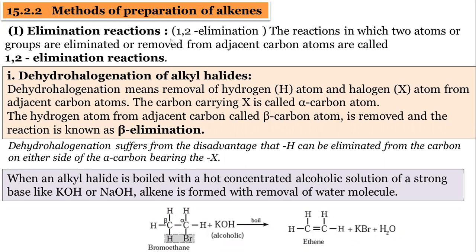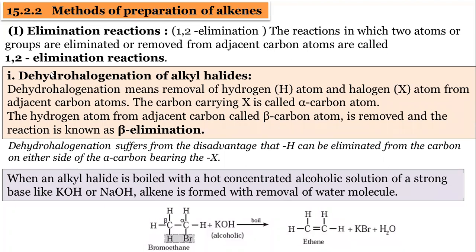1-2 elimination. What is meant by 1-2 elimination? I will explain. The reaction in which two atoms or groups are eliminated or removed from the adjacent carbon. Remember, adjacent carbon means the nearby carbon. It is called 1-2 elimination.